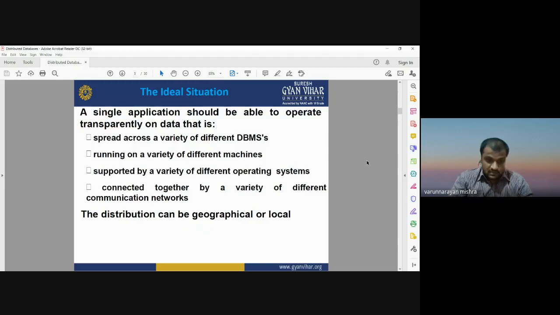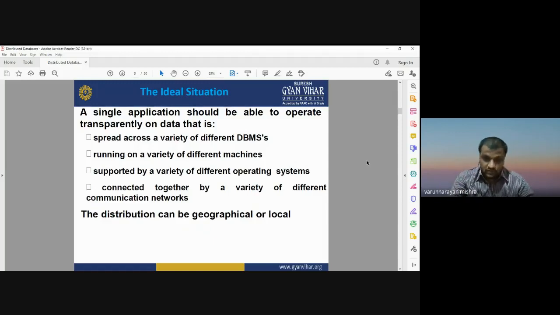So this distribution can be geographical or by location. Whatever database we are working on, it may be considered a global database, or a local database. A local database management system means we talk about only a specific computer, a specific location or machine.